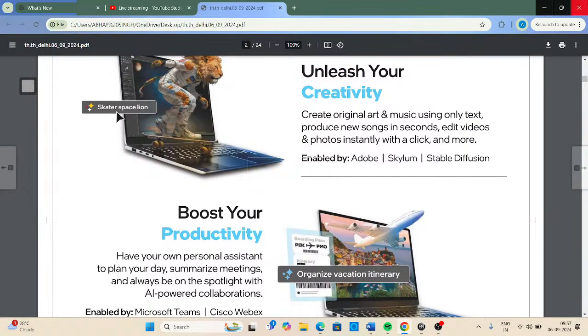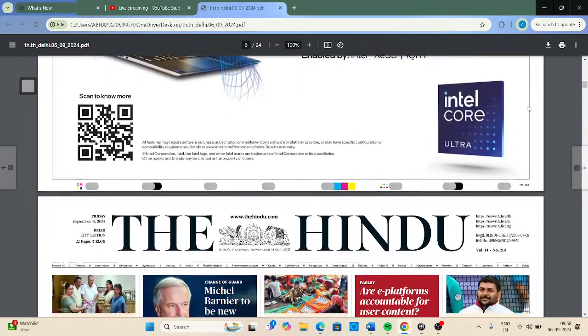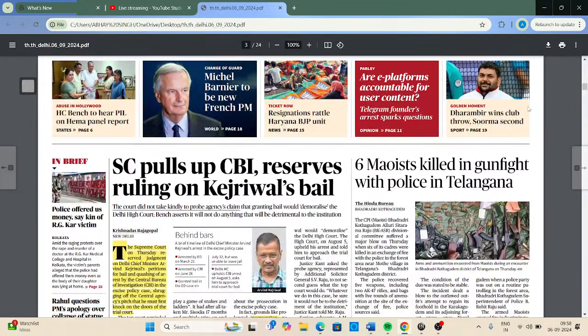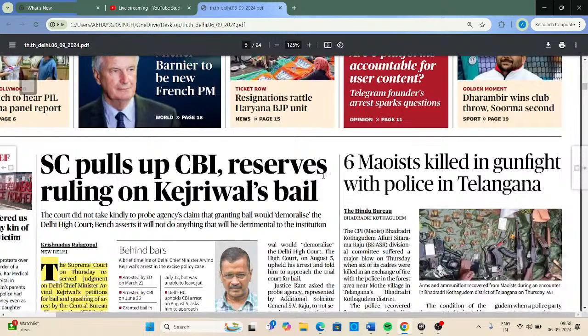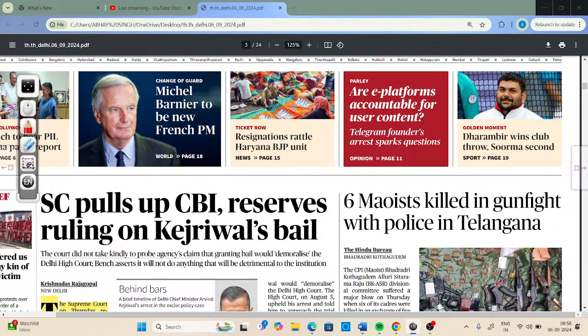Before moving into the first news headline for the day, we'll discuss a few important vocabulary words. Today we're going to discuss two important vocabulary words, so please pay attention towards these two. The first word is incarceration.